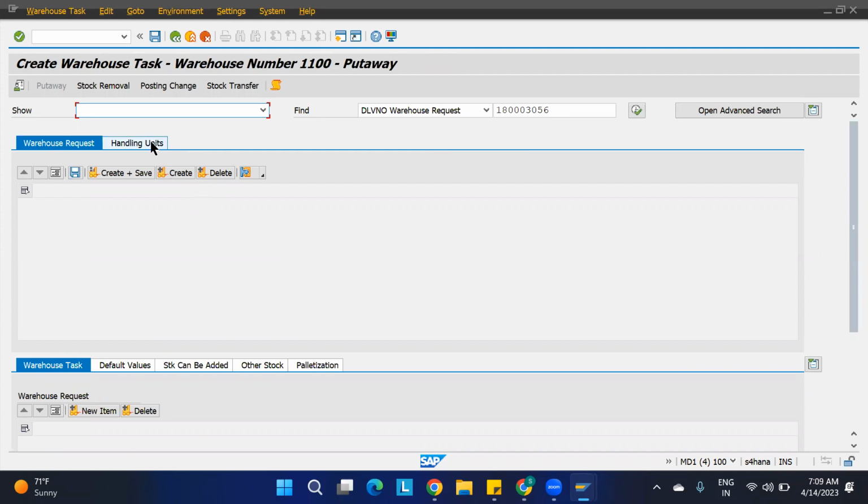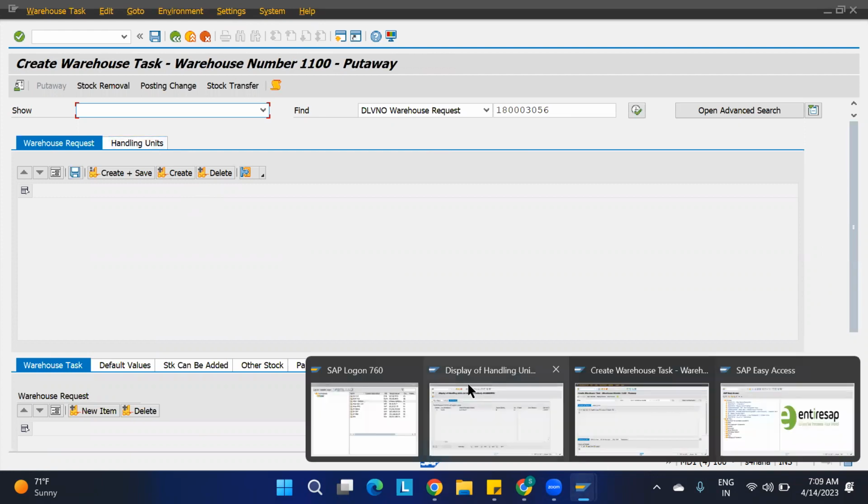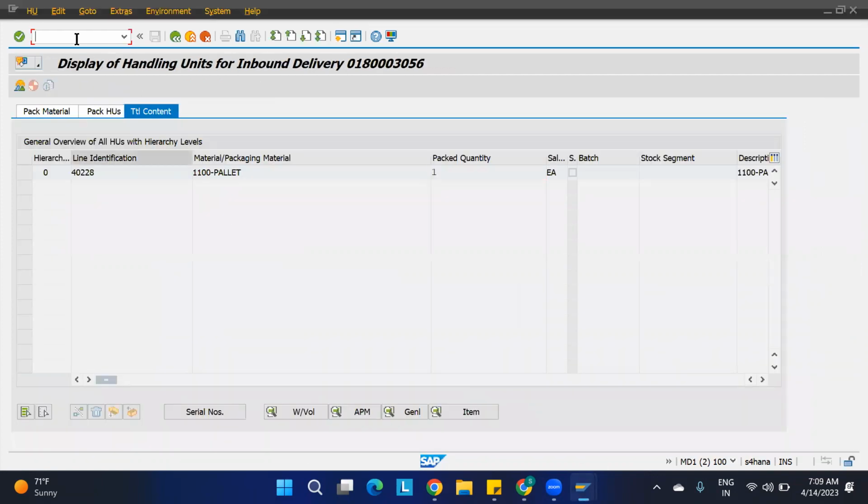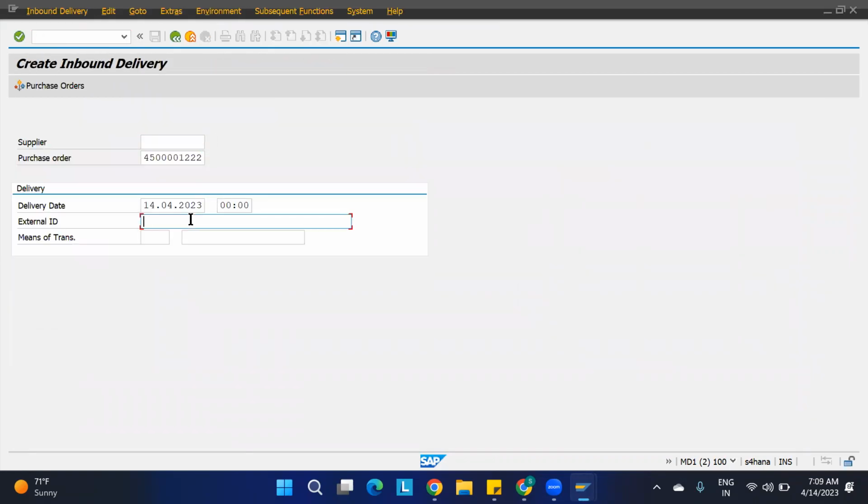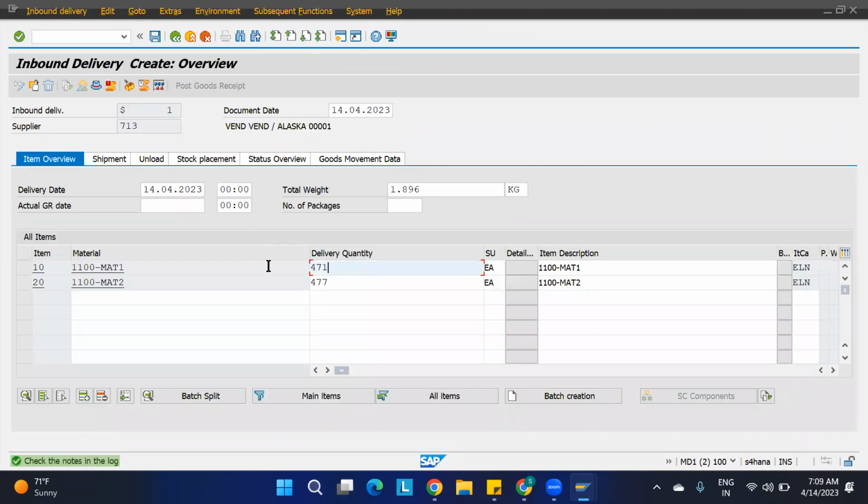No, it is not packed actually. It is not packed. See what I have done. I'll go to the PL31N. Okay, it is not packed actually. So that is the confusion. I have taken one material.